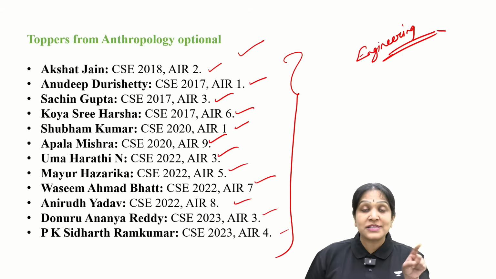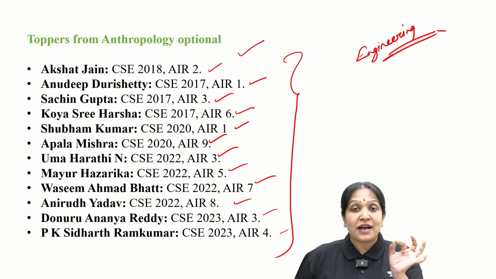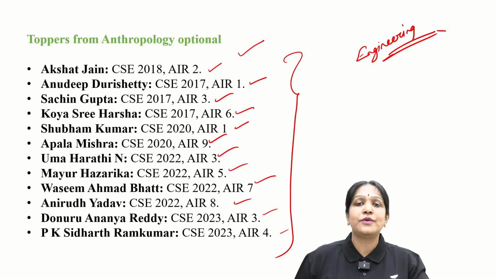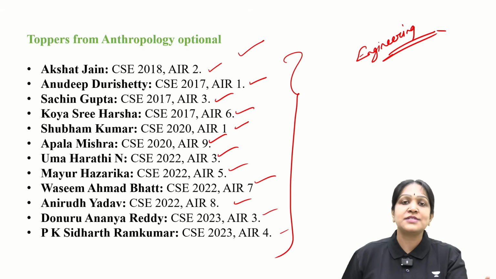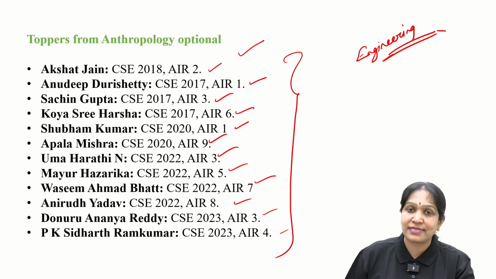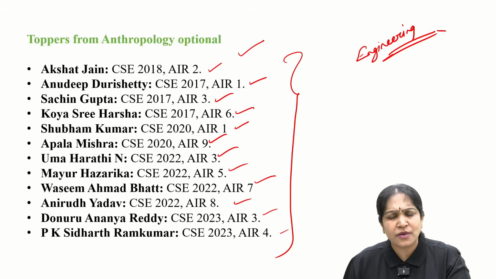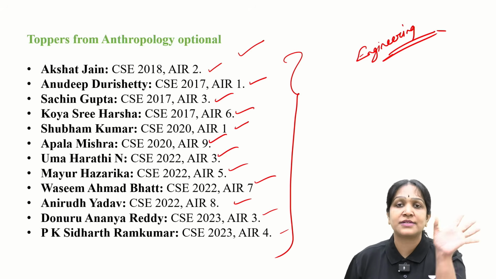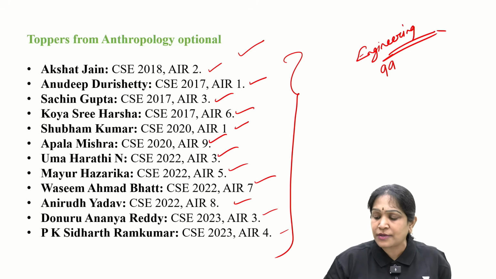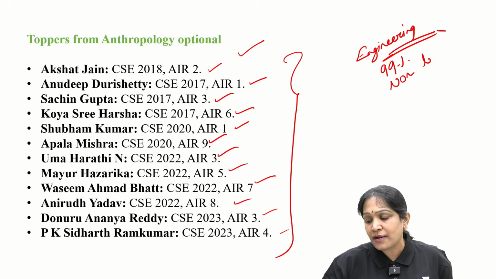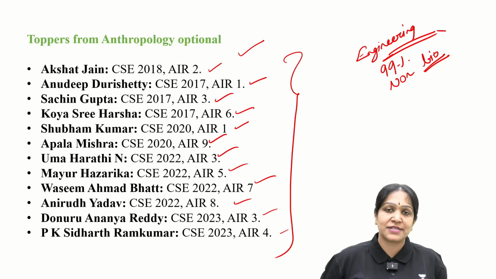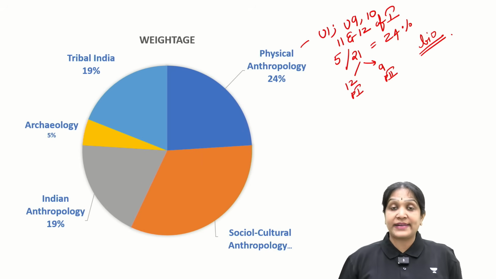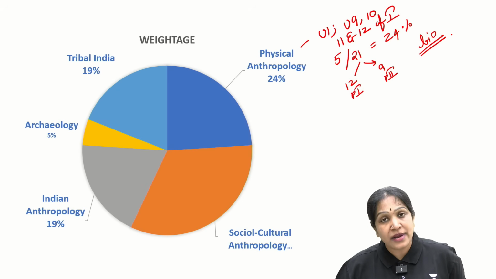You can Google search about it. So the idea that anthropology is suitable for bio background students is an absolute myth. All the students who got below 10th rank in anthropology and all the people who secured the highest scores in anthropology are non-biology students. At least 99% of them are non-biology students. Google search about this data. Is it clear?